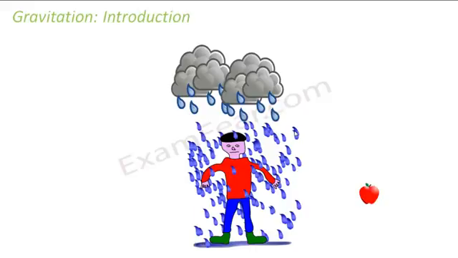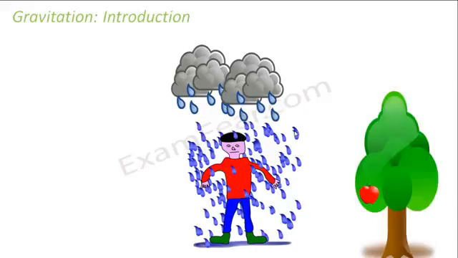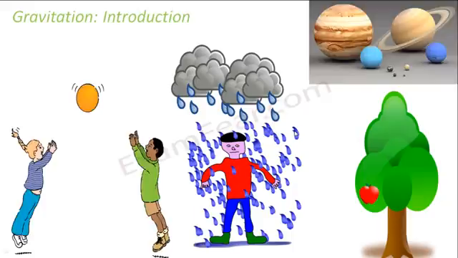Let us look at some of the things which happen in our day-to-day life. Every time all these things keep happening, but that is quite strange. There has to be a reason behind such incidents. For example, have you ever noticed what happens when an apple gets detached from the tree? It falls to the ground. But why does it fall to the ground? The apple has many options. If it wants, it can fly high into the air, it can go up, it can stay there itself. But why is it falling to the ground? That means there is something which is attracting it towards the ground.